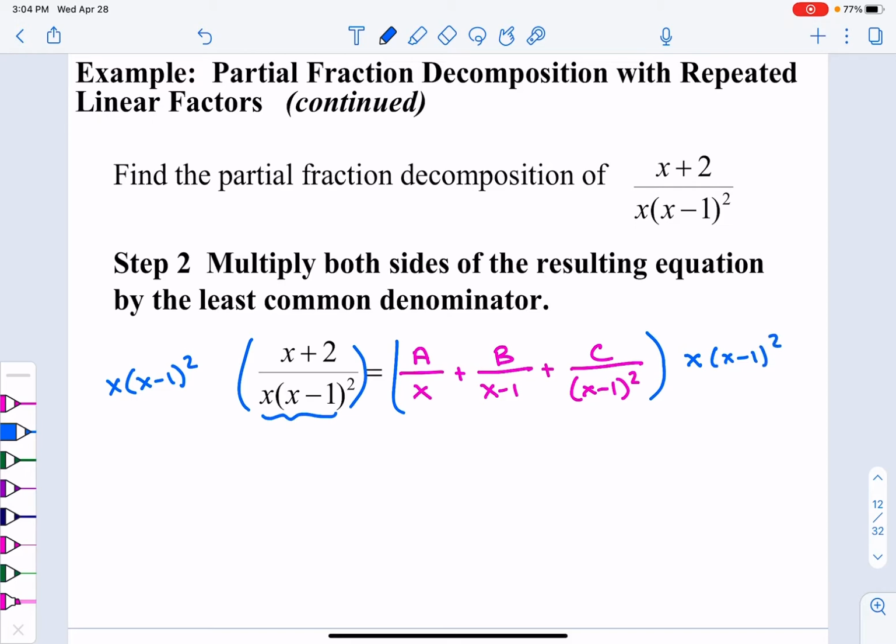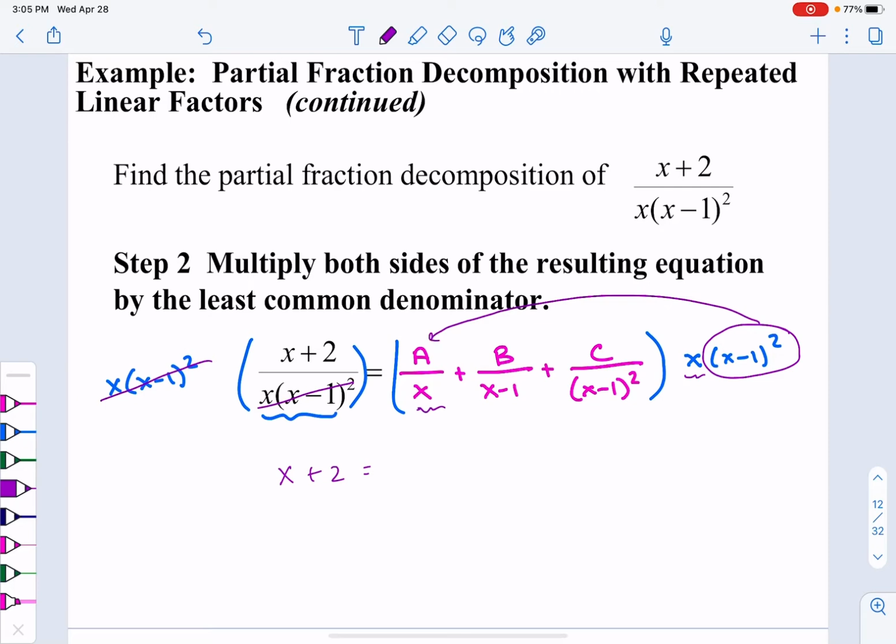And we're going to do just like what we did in the last section. These denominators on the left-hand side are going to cancel out to just leave us with x plus 2. On the right, this x would cancel out this x, so we would be left with x minus 1 squared multiplying a. So we have a times (x minus 1) squared.